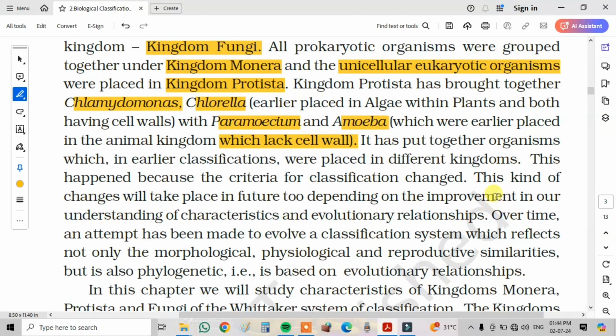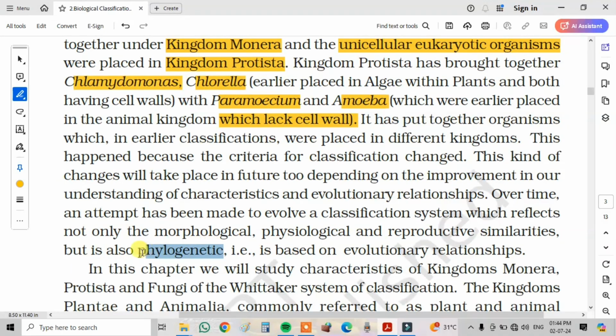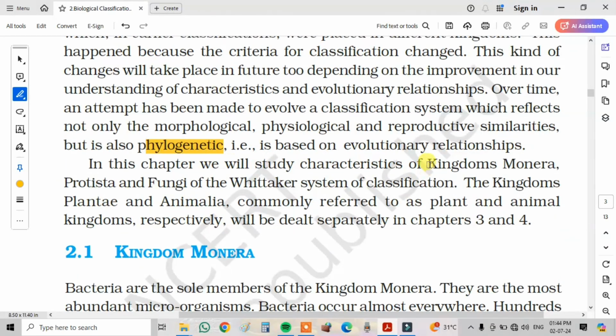This kind of change will take place in future too, depending on improvements in our understanding of the characteristics and evolutionary relationships. Over time, an attempt has been made to evolve a classification system which reflects not only morphological, physiological, and reproductive similarities, but is also phylogenetic, based on evolutionary relationships. In this chapter, we will study the characteristics of the kingdoms Monera, Protista, and Fungi of Whittaker's system of classification. The kingdoms Plantae and Animalia are commonly referred to as the plant and animal kingdoms respectively. We will deal with them separately in Chapters 3 and 4.